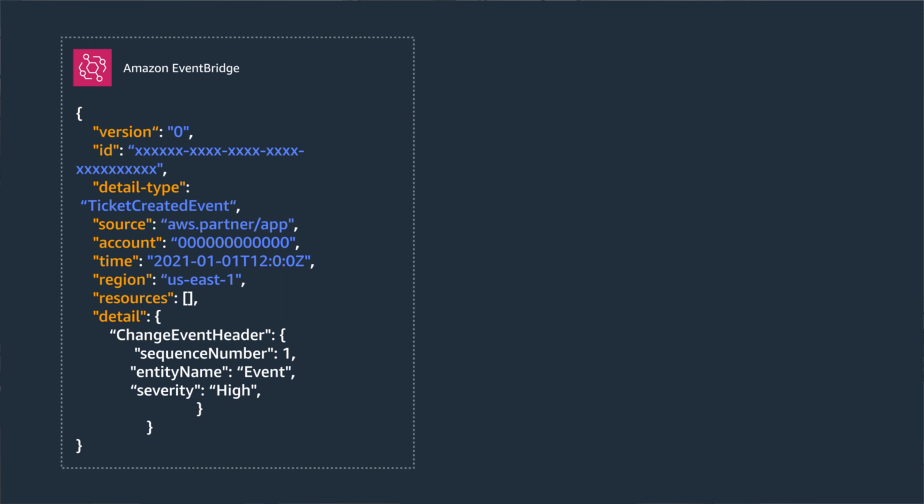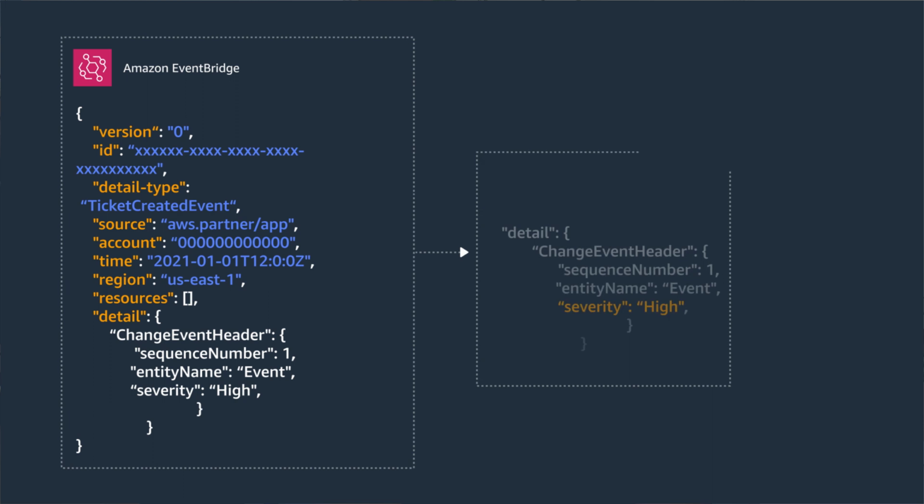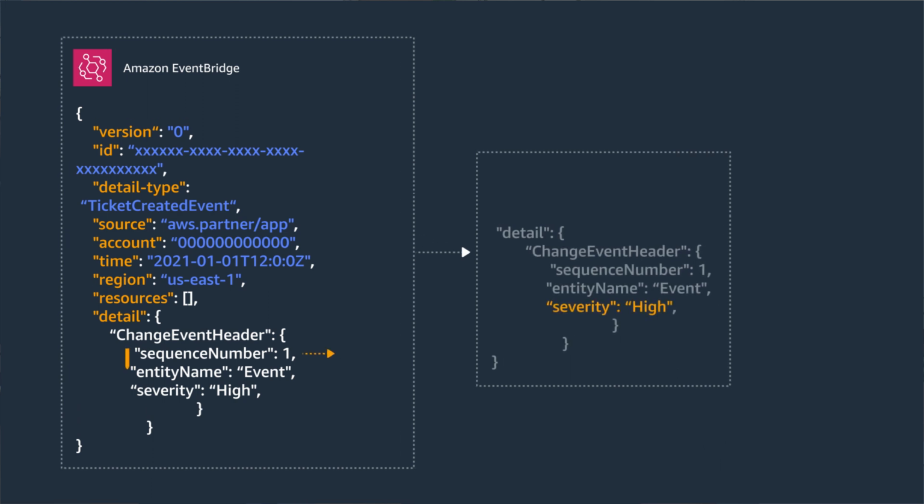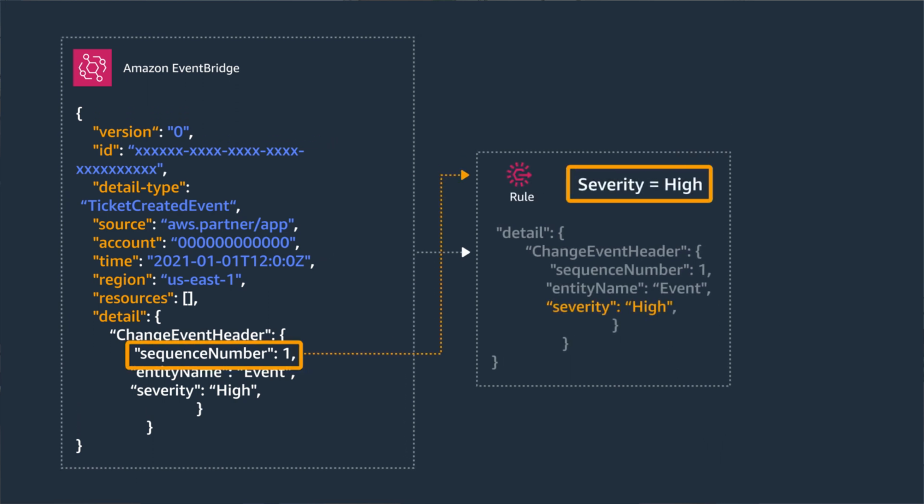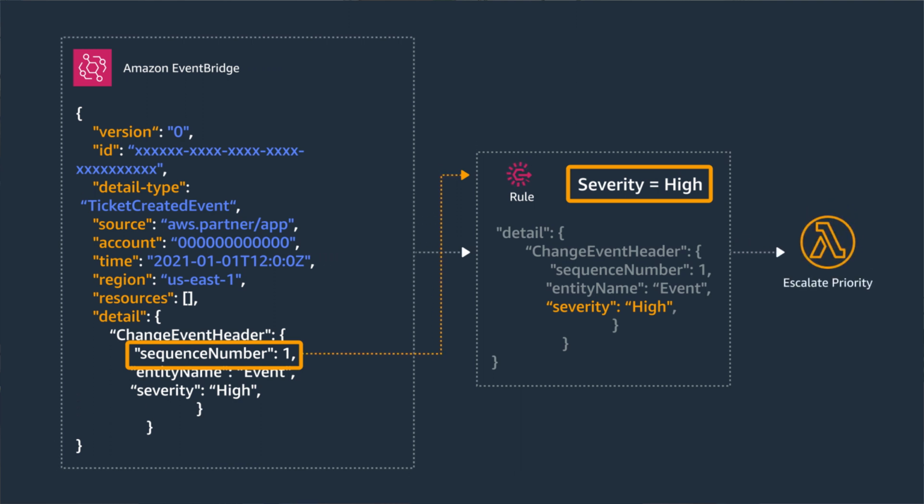Events use a specific JSON structure. All events have the same top-level fields like event source, timestamp, and region, followed by a detail field, which is the body of the event. Once these events are published to an event bus, you set up rules that match something in the event. Then, you can route the event to a number of AWS services as targets for processing. You can also have multiple event producers sending different events to a single event bus, and simply use rules to route those different events to the appropriate targets.